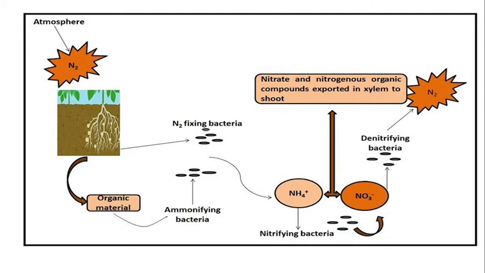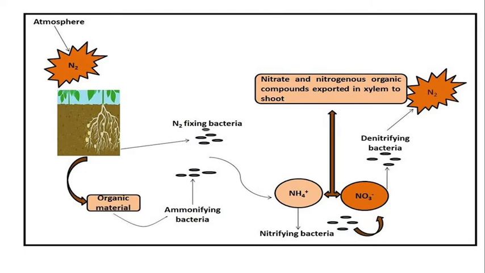That is followed by nitrification, which converts it into nitrates, and from nitrates it is again converted into atmospheric nitrogen. So this is a continuous cycle, and the nitrogen present in the soil is used by the plant in the process of protein synthesis or amino acid synthesis.